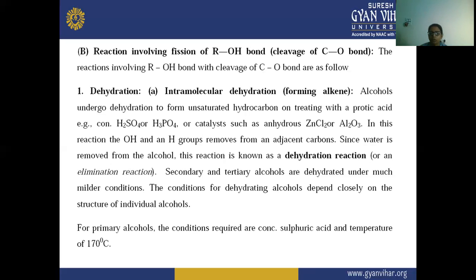In this reaction, the OH and the H group are removed from the adjacent, neighboring carbons, due to which there is a removal of water from the alcohol.